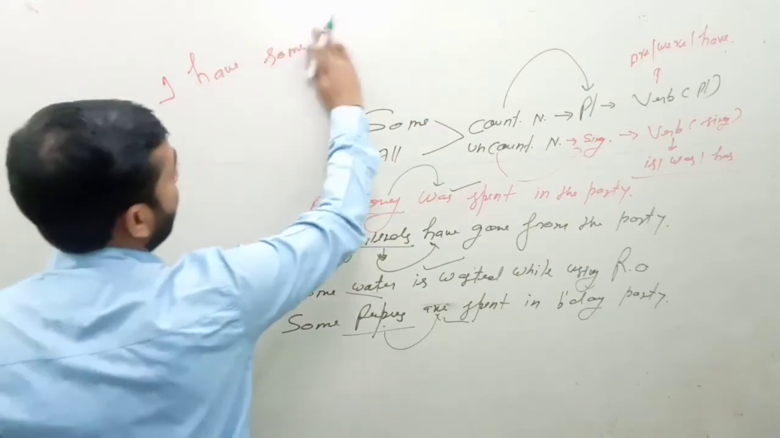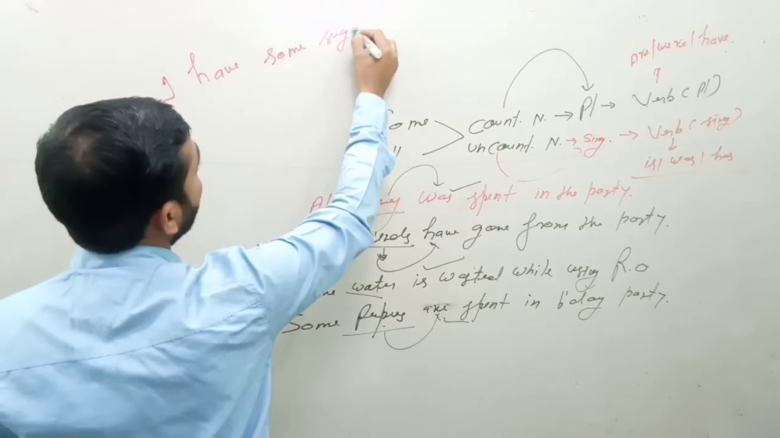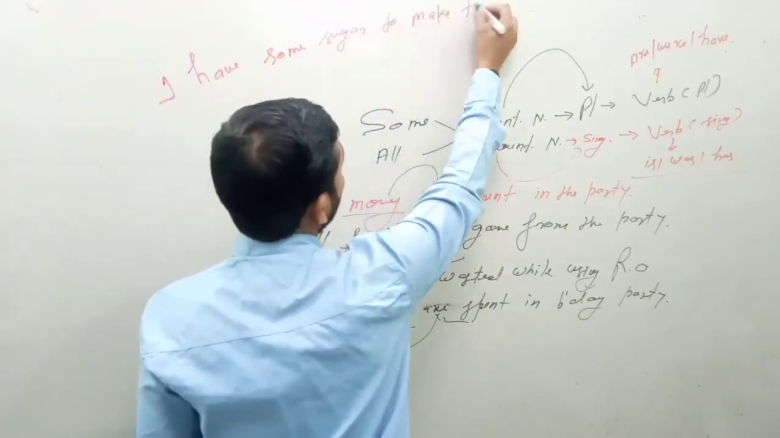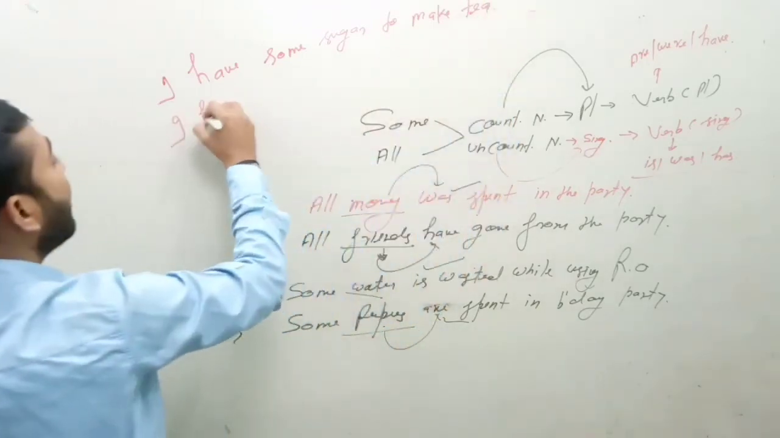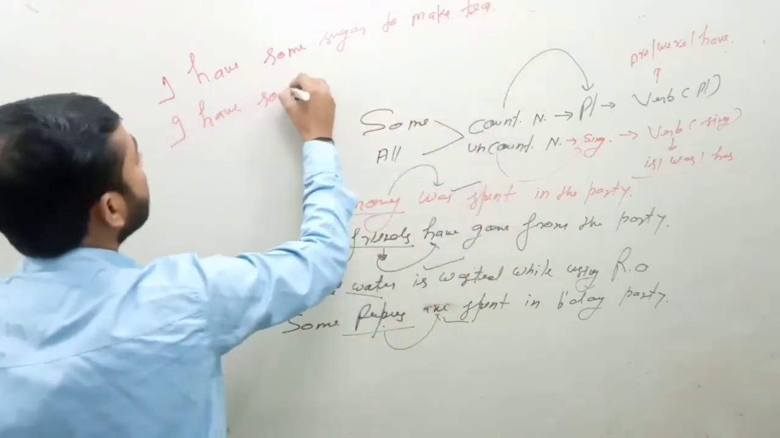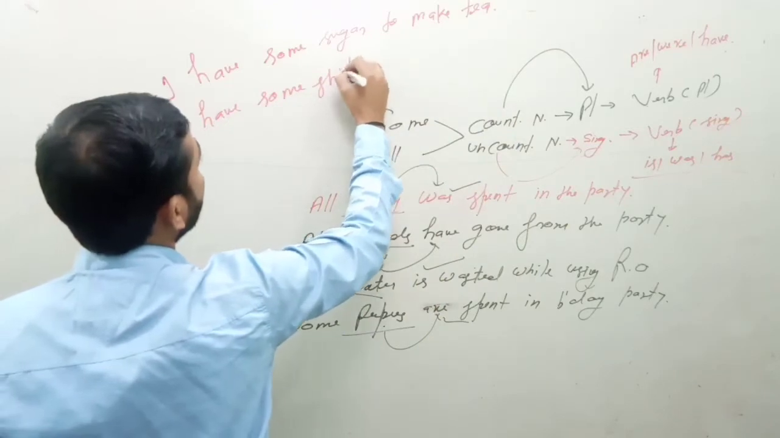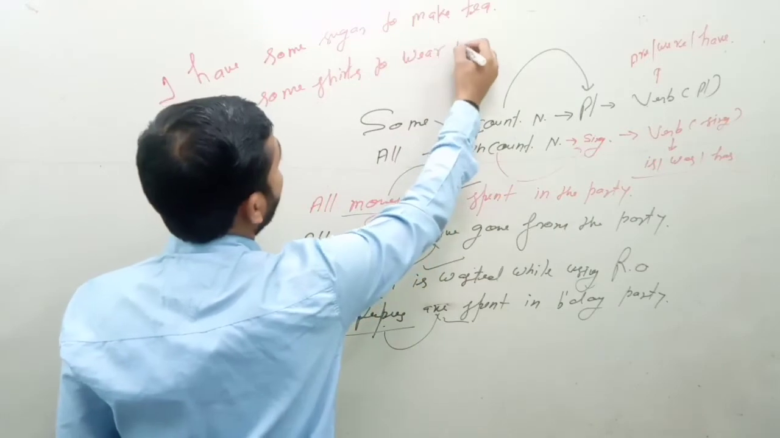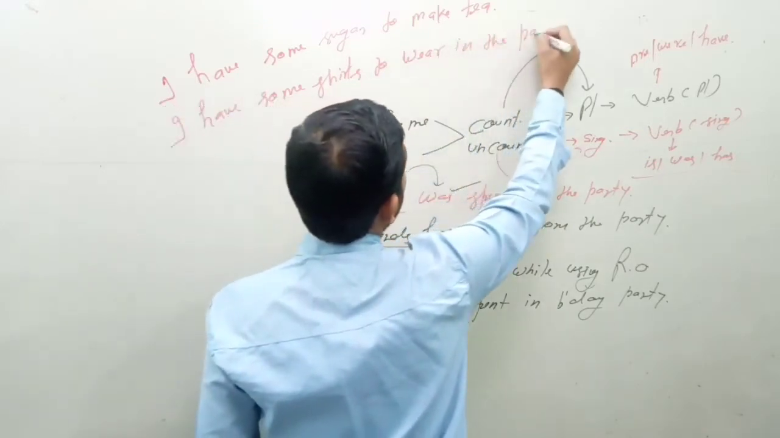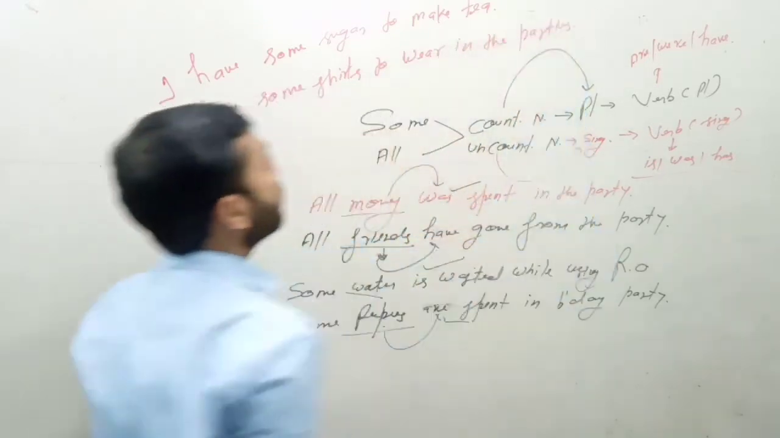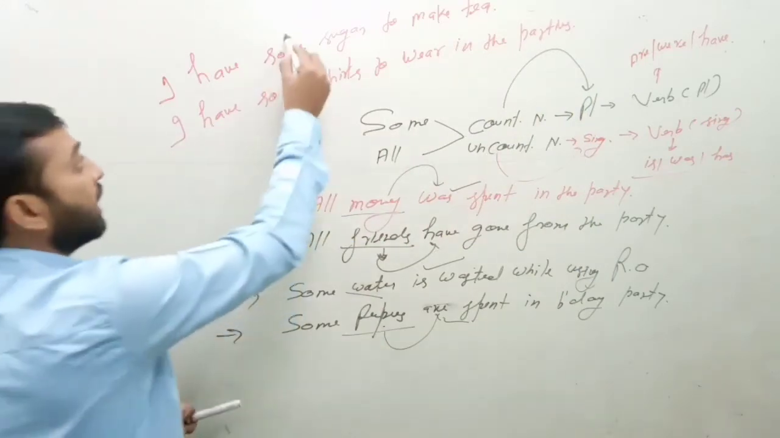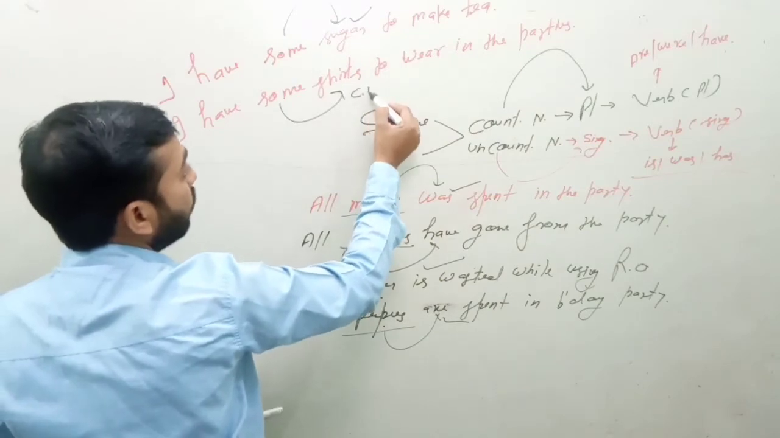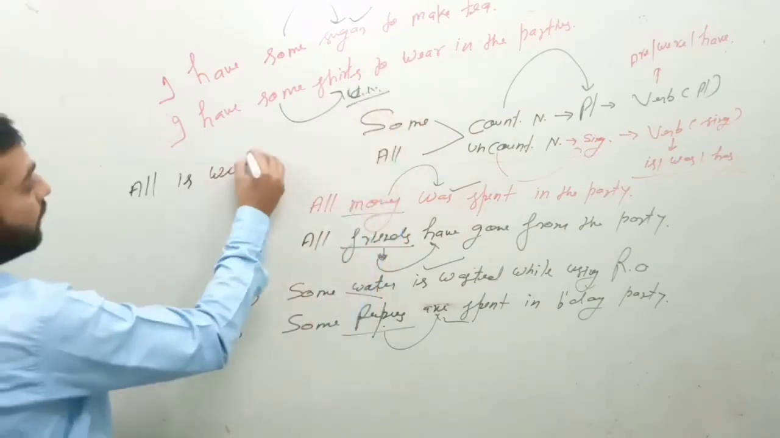You can have more examples also, like I have some sugar to make tea. You can use prepare also. And you can say I have some shirts to wear in the parties. You can use also. So after some, there is an uncountable noun, and after some, there is a countable noun, and always in plural sense.